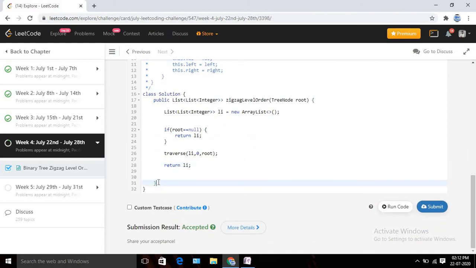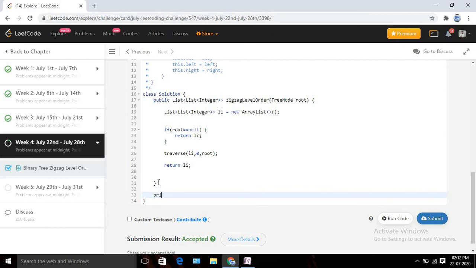Let's write our recursive method also, using which we are going to traverse. Its return type will be void, since we are just modifying the existing list only, we don't have to return anything. Okay, and let me name it as traverse, probably traverse tree.